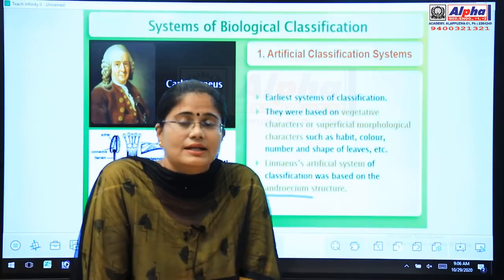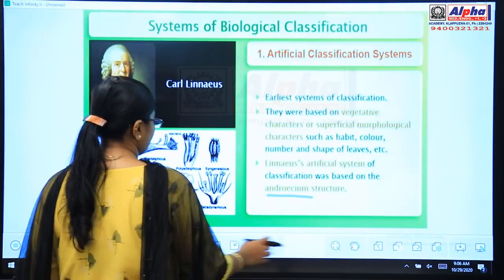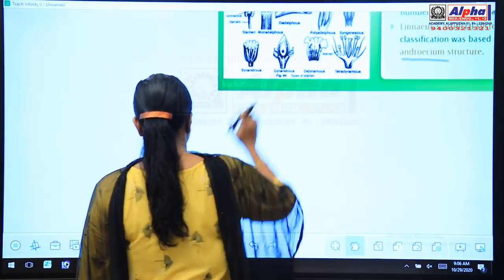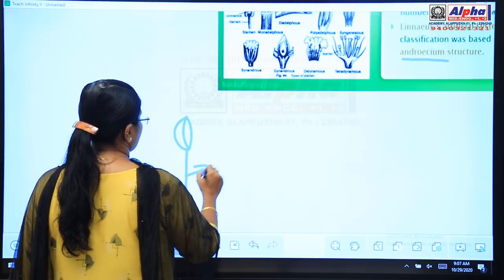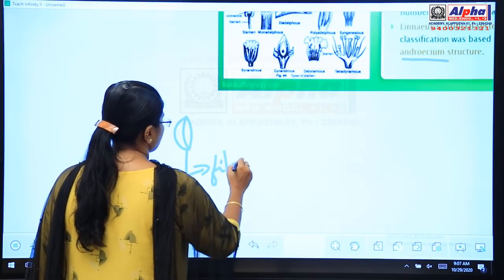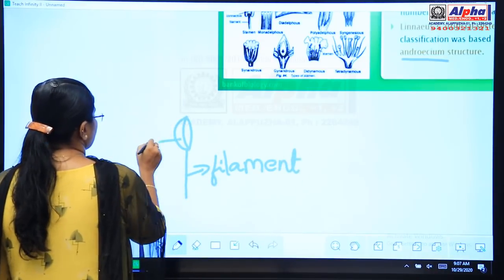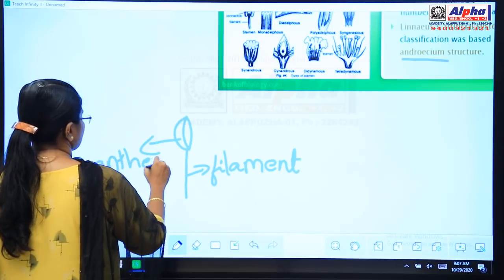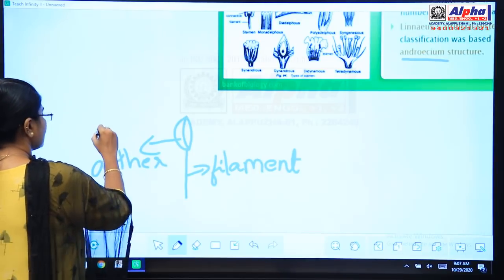Anther is a bilobed structure. Like this you can see the anther and this is the filament. And inside the anther you have pollen grains.